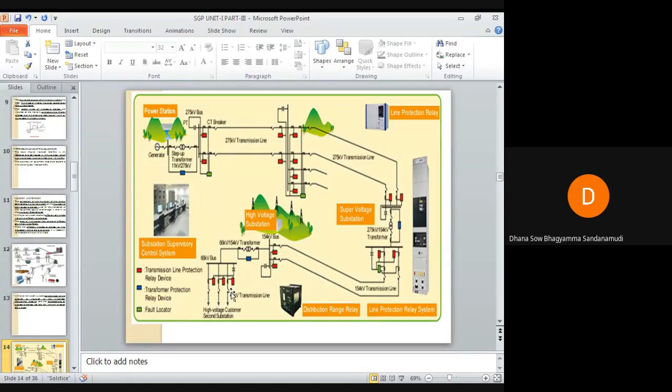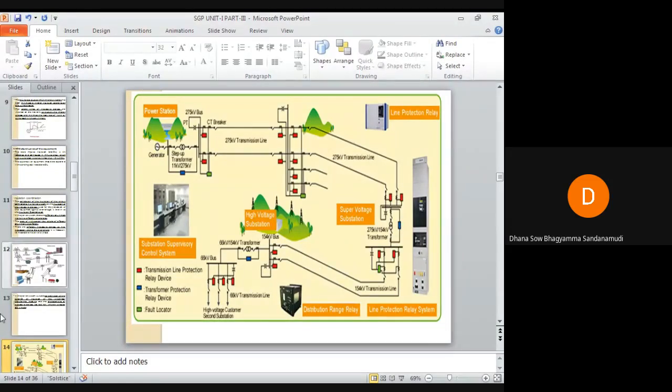The switch symbols are the circuit breakers. In this whole power system, power is generated here, then transmitted, and wherever load centers are there, it is distributed. You can see protective devices throughout the system in this diagram.